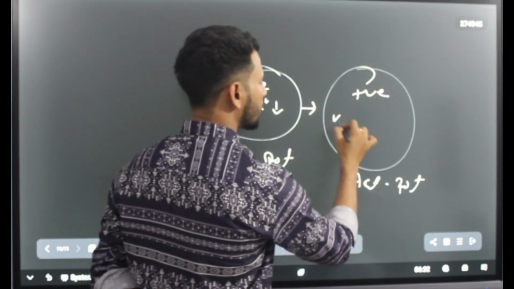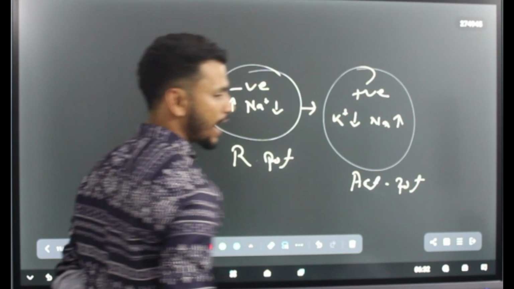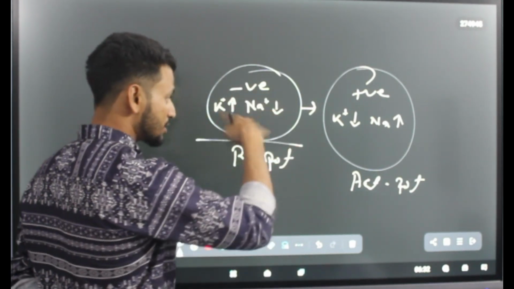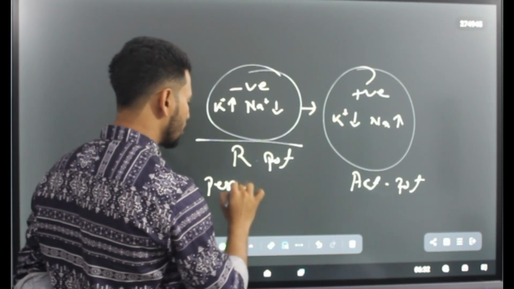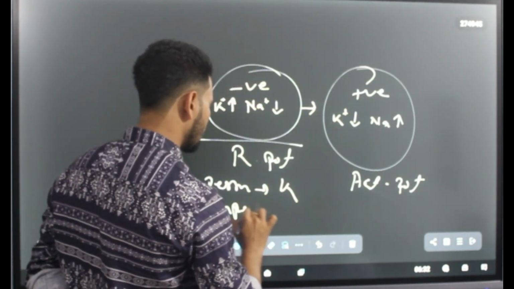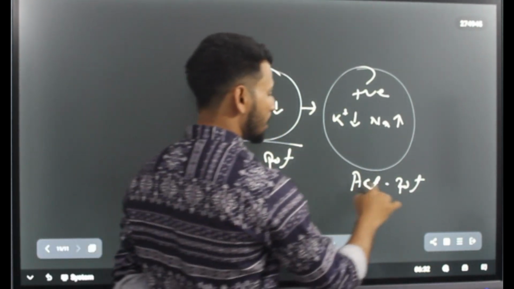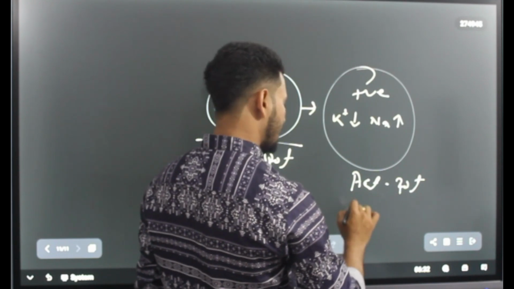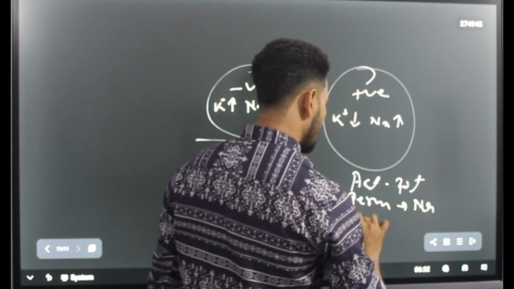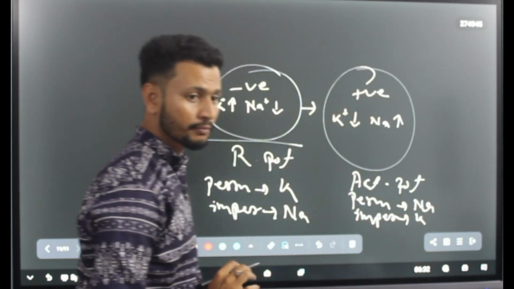But here potassium concentration is low and sodium concentration is high. That means in resting potential, the cell is permeable to potassium and impermeable to sodium. That means in action potential, the cell will be permeable to sodium and impermeable to potassium.